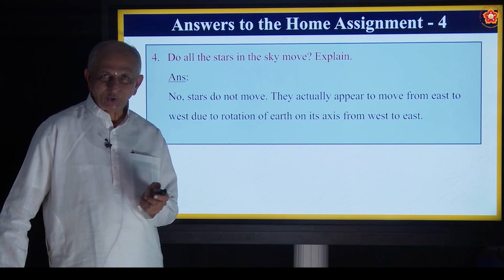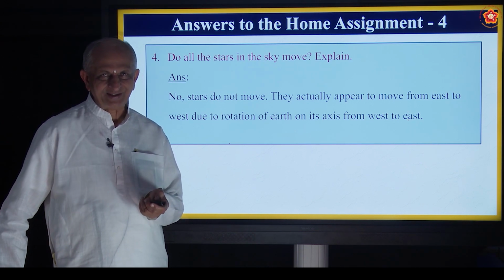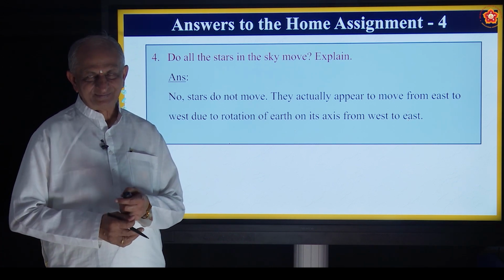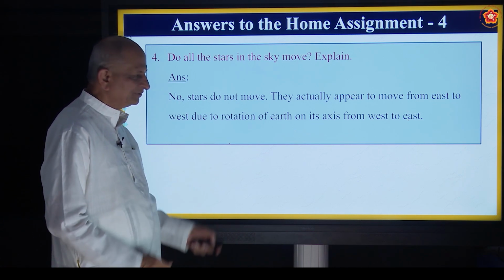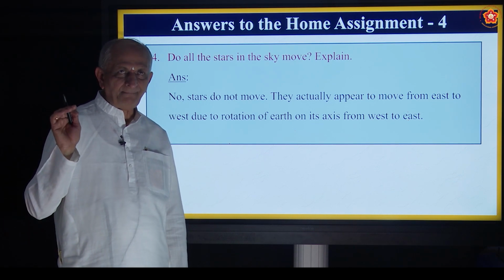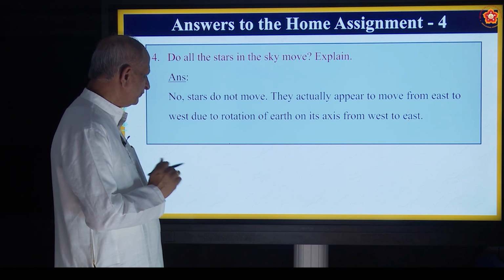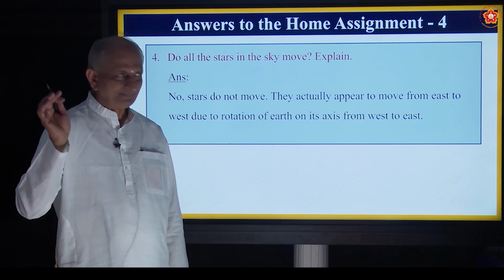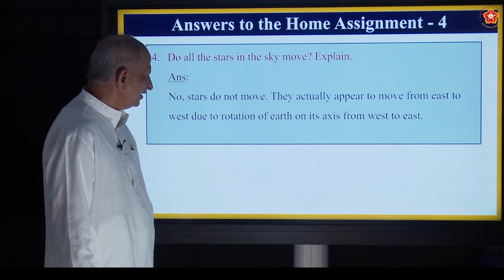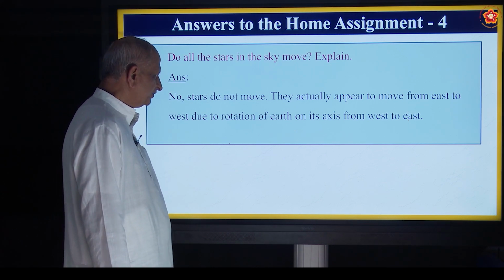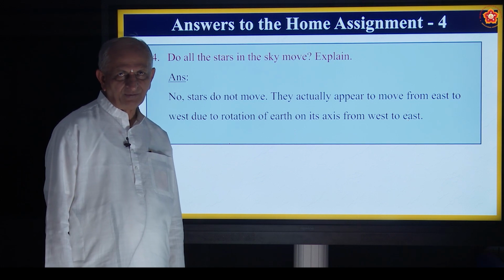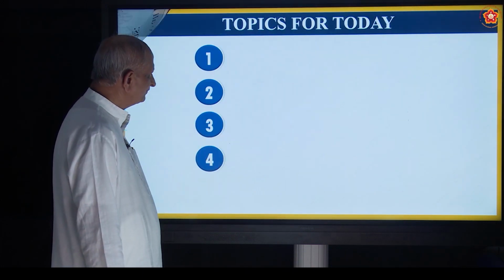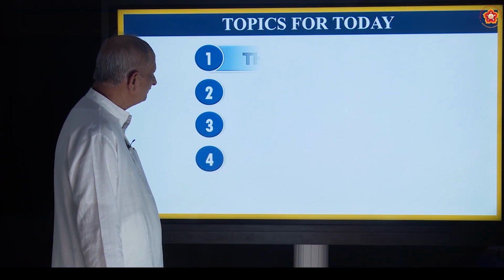No, they do not actually move, but it looks like that. Similarly here also, stars appear to move from east to west. Why does it happen? It is because of earth's rotation. Do you follow? So it's a very interesting thing, you can experiment yourself.